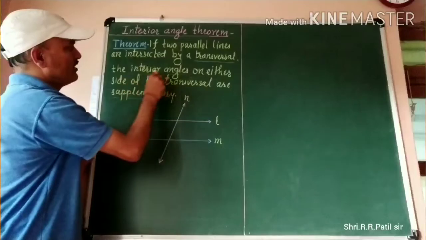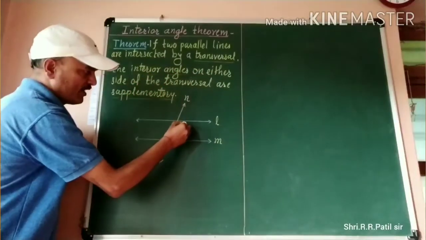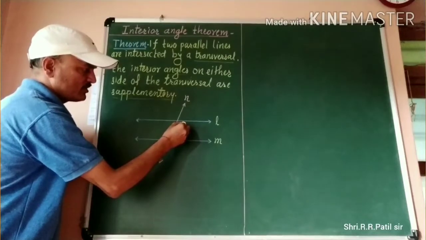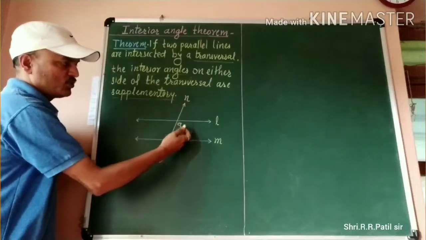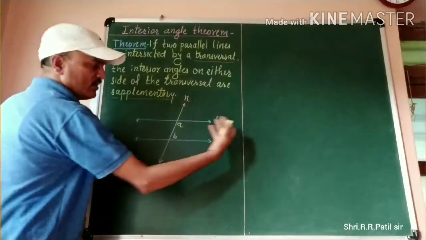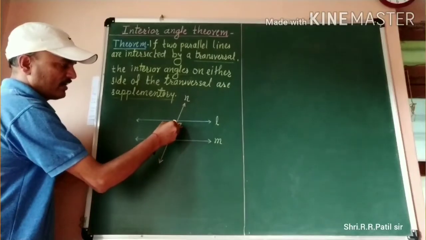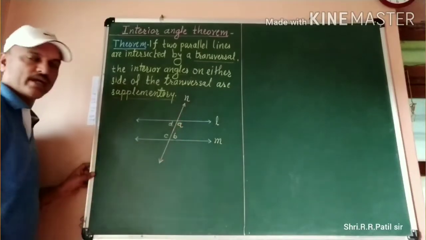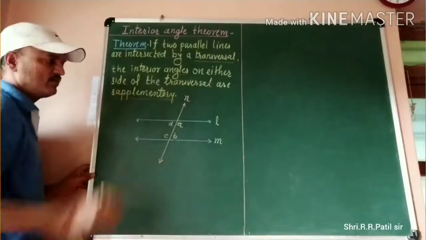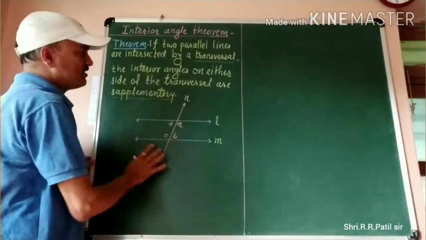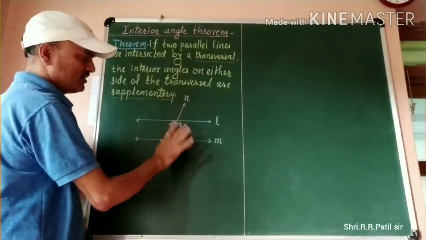Again, what is said here? There are interior angles which are supplementary. Now I will give names to those interior angles. Suppose this angle is A and this angle is B. These are the two interior angles on the right-hand side. Then angle C and angle D are the two interior angles formed on the left side of this transversal. All these things I have shown in this figure.